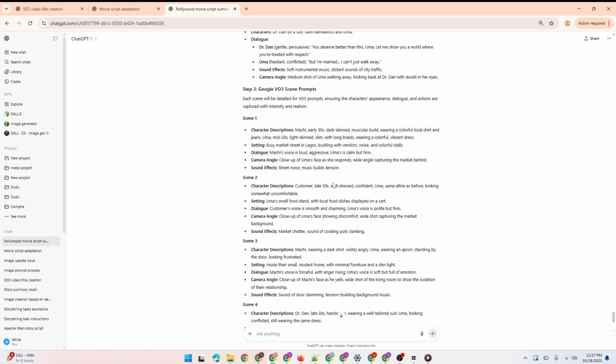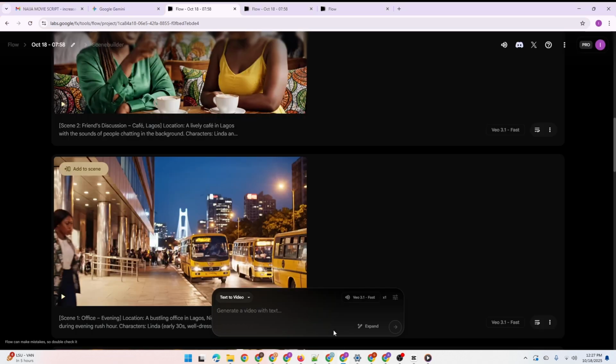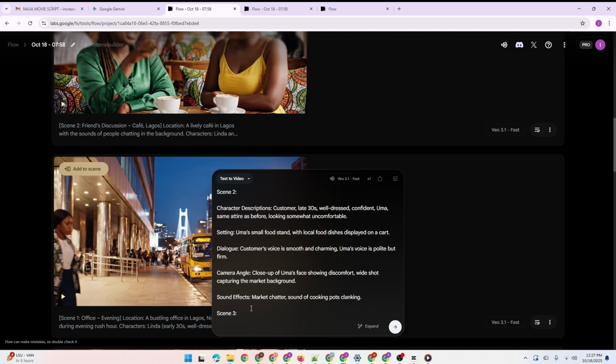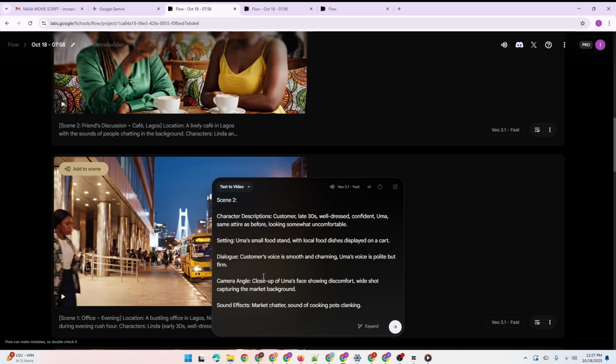This is scene 1, then you can copy scene 2 in that order till you are done with the entire video scene generation. So you have to paste it here. Make sure you don't make any mistake while copying the prompts, because Google Veo 3 adheres strictly to the text prompts that you issue to it as commands. Okay, so that is it on that.